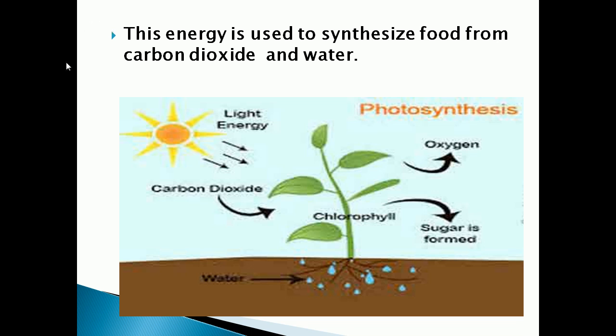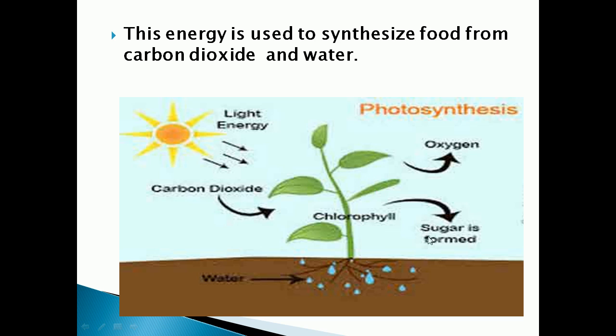carbon dioxide and water. Here you can see the light energy is absorbed by the chlorophyll present in the leaf, and carbon dioxide is absorbed through the stomatal opening present in the leaf. Water is taken by the root of the plant to the leaf, and in the leaf photosynthesis takes place in the presence of sunlight, and it forms what?